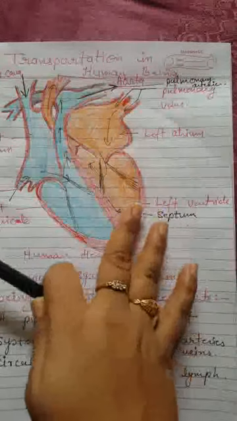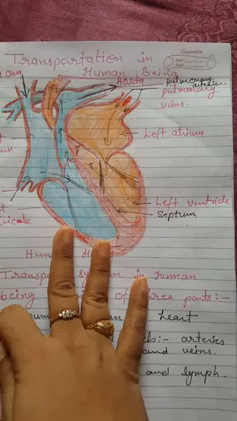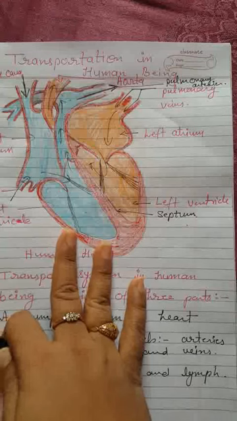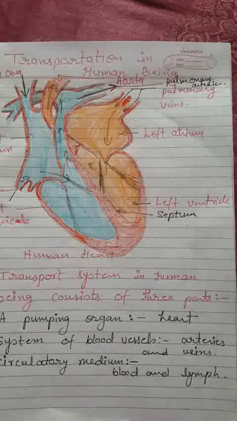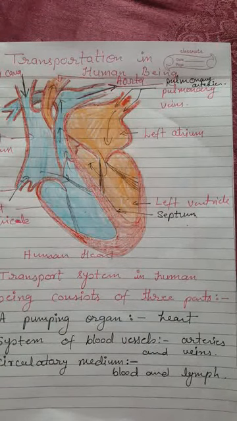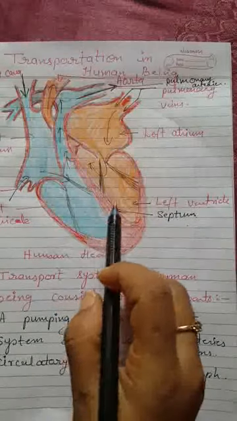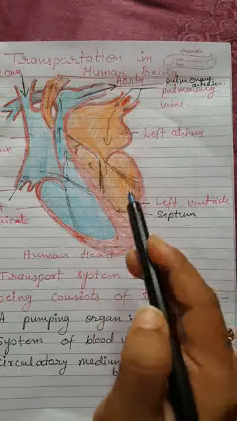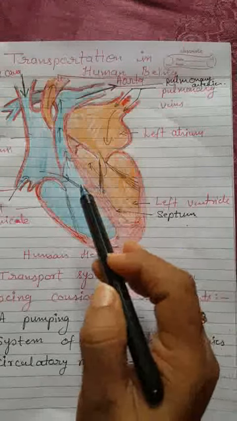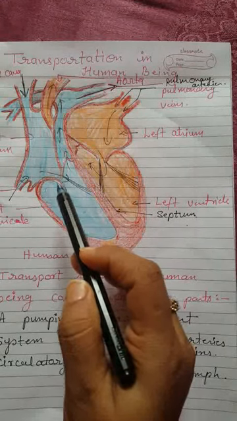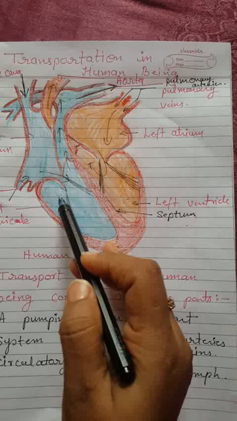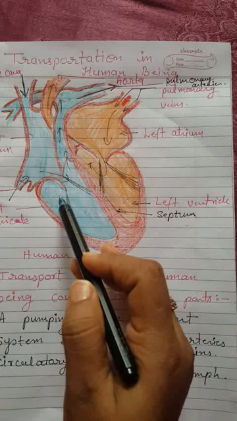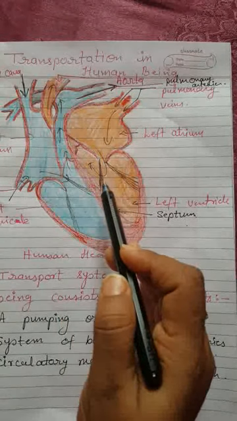Now, these are the main parts of a human heart. Now I will explain the working of this human heart. What happens actually in the human heart? As I said, the heart is a muscular organ which is as big as our fist, because we have to keep the oxygenated and deoxygenated blood separately. So because of that, it has different chambers.